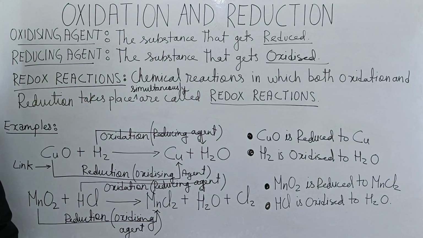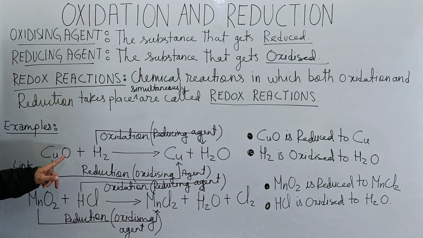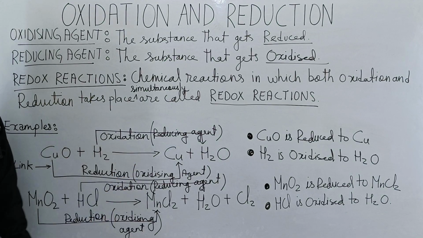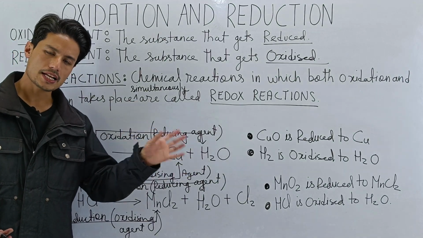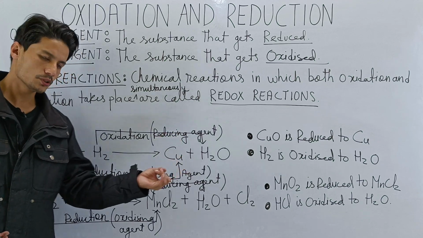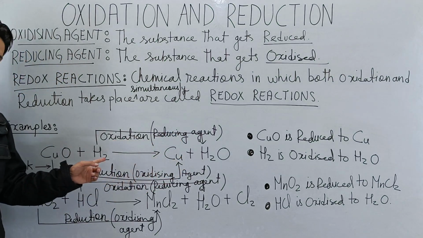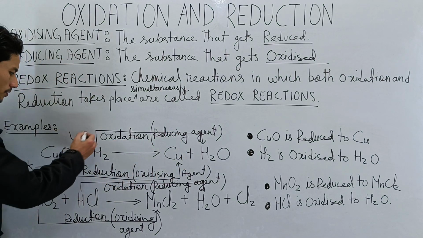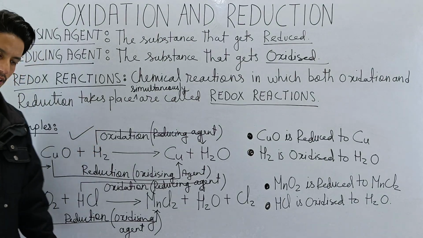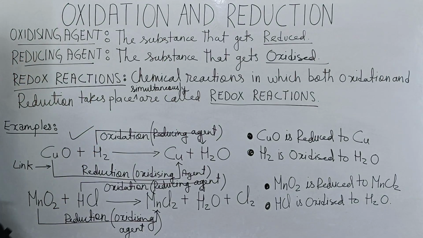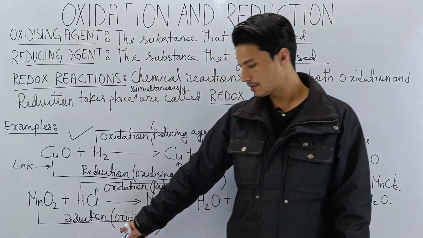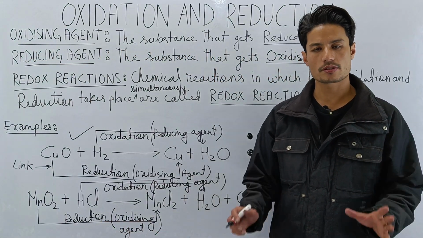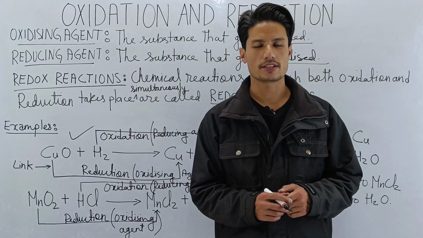So now let's have a look at this chemical reaction. Can we say that this is an example of redox reaction? In order for this to be a redox reaction, it has to have both oxidation and reduction. Do we have both oxidation and reduction happening in the same chemical reaction? Yes. So this is an example of redox reaction. What about the second example? You tell me. Is the second example an example of redox reaction? What do you say? Yes or no? How many for yes? Raise your hand.